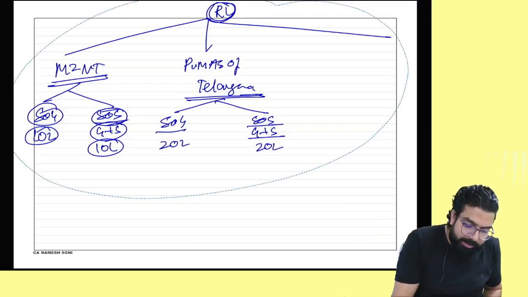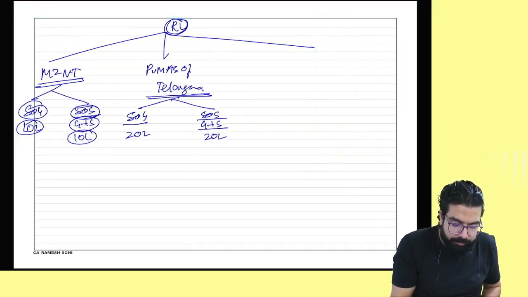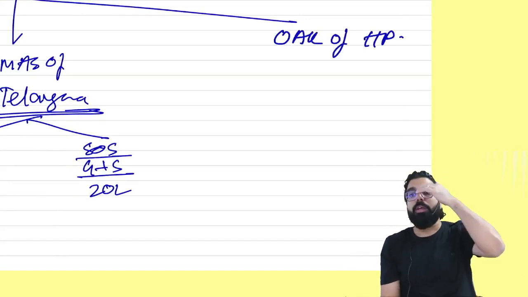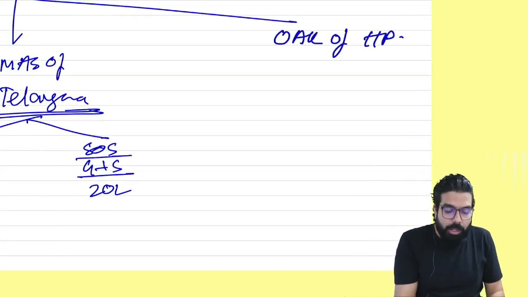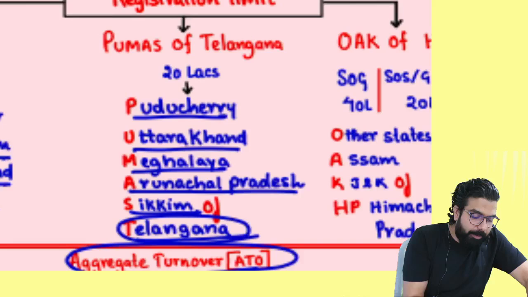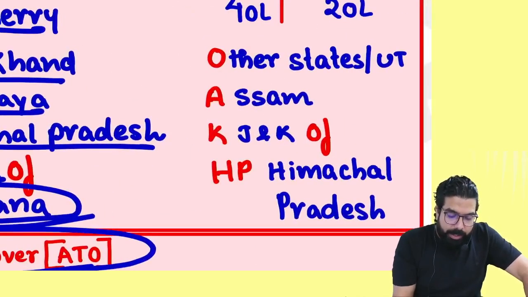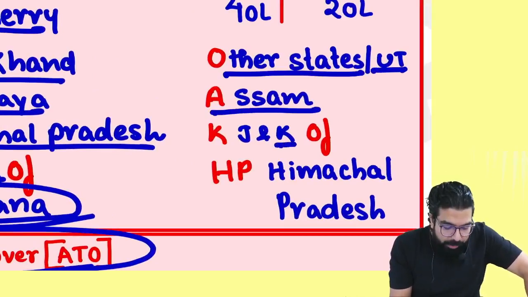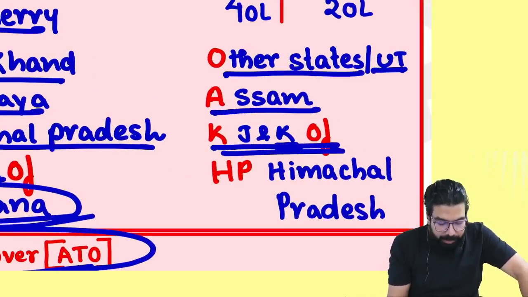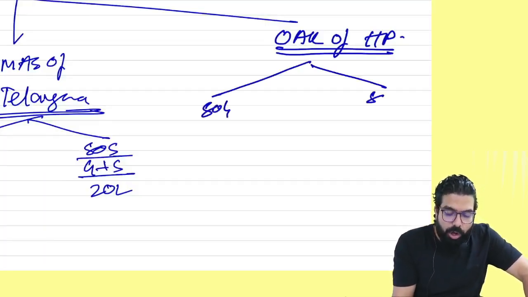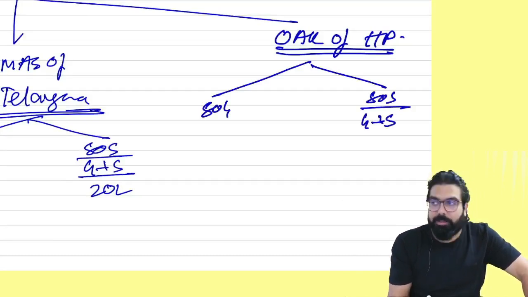Now, the other states which remain over here, in Himachal Pradesh, there are long, long oak trees. So we call it oak of Himachal Pradesh. Oak of Himachal Pradesh. Listen. If you are in the state of oak of Himachal Pradesh, oak of Himachal Pradesh means what, everyone? Any other state or union territory, or you are in Assam, or you are in K for Jammu and Kashmir and Himachal Pradesh. Remember one thing, if you are a supplier of goods, or goods plus service, listen carefully.